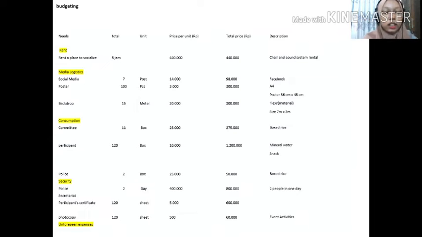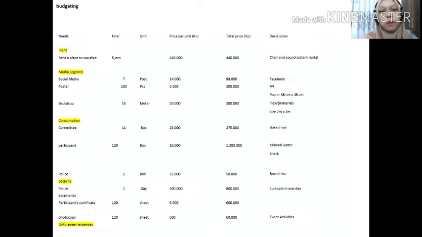Participant total 120 boxes, price per unit 10,000, total price 1,200,000. Description: mineral water and snack. Police.